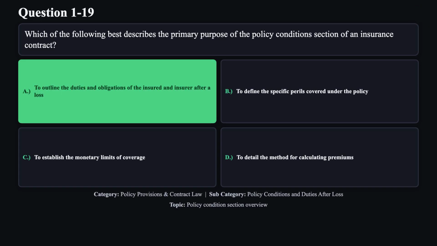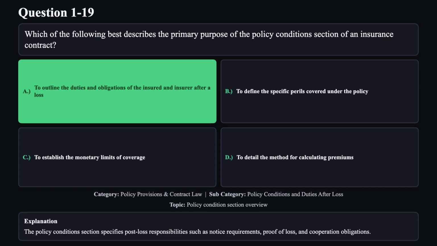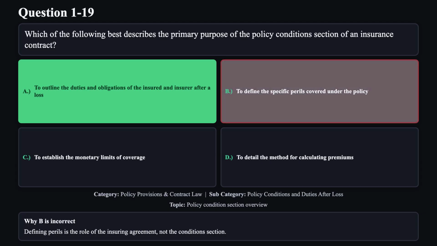The correct answer is A. The policy conditions section specifies post-loss responsibilities such as notice requirements, proof of loss, and cooperation obligations. Reason B is not correct. Defining perils is the role of the insuring agreement, not the conditions section.